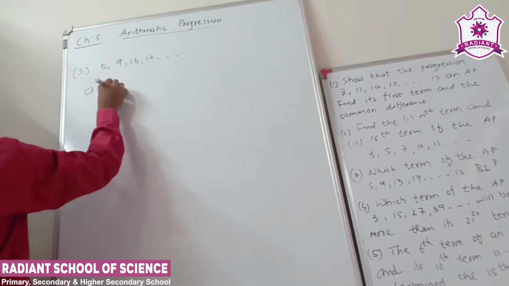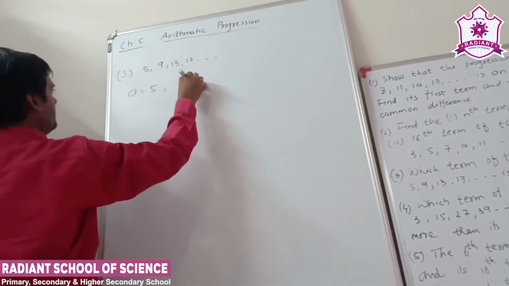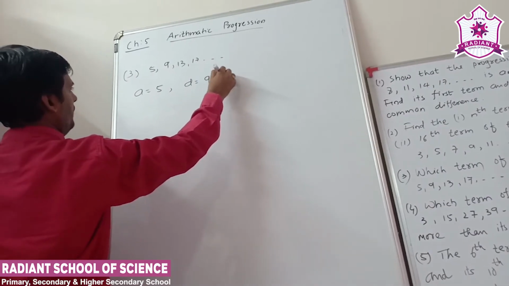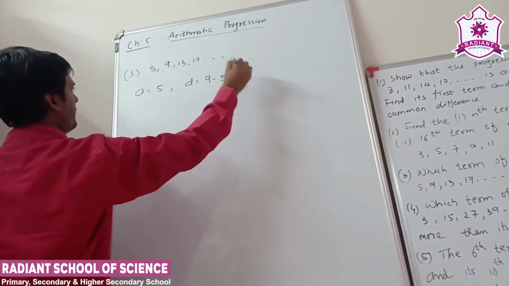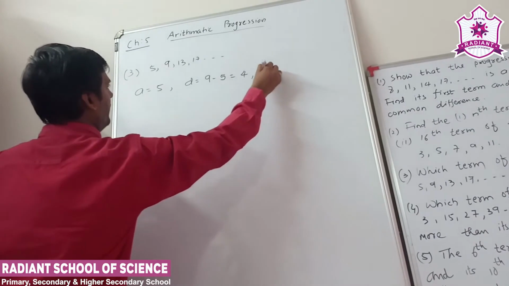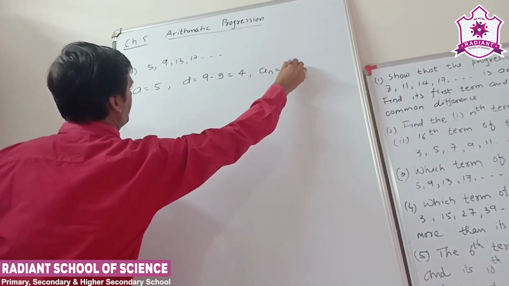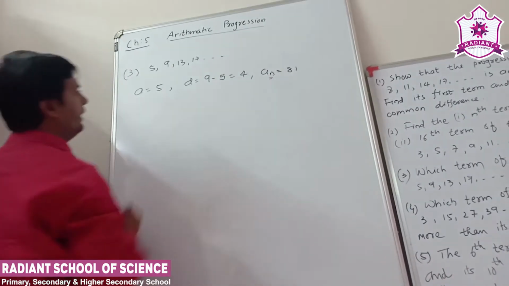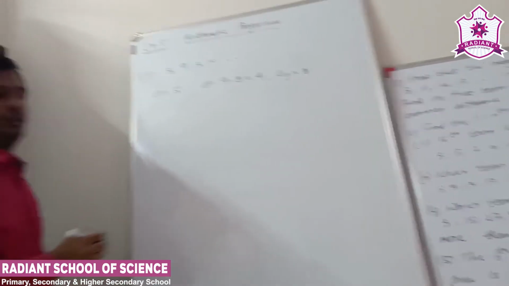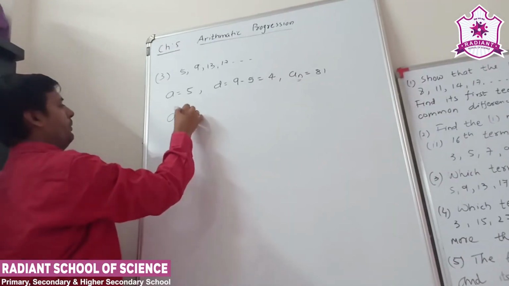Here the first term is 5, common difference d is equal to the second term minus the first term, which is 4, and the nth term 81 is given. So we want to find n.